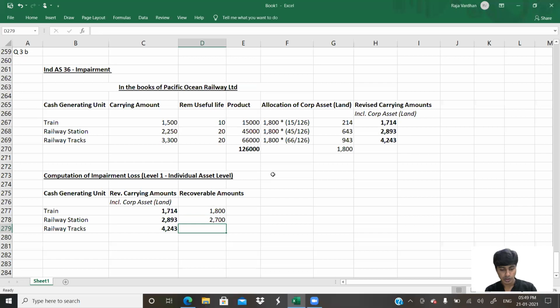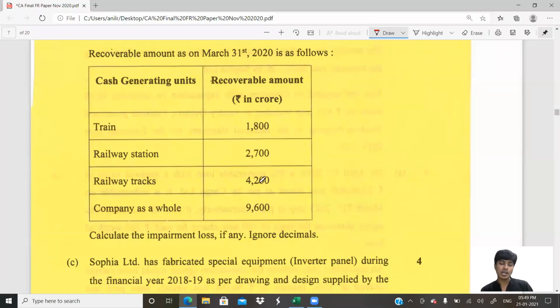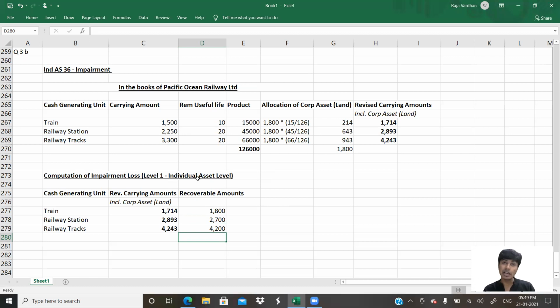Now they have given company as a whole as 9600. This we will see at level 2. Level 2 is company as a group. Now we're doing level 1, individual asset level. Now let us see if there is any impairment loss. Recoverable amounts, I'll just make it a little short form.